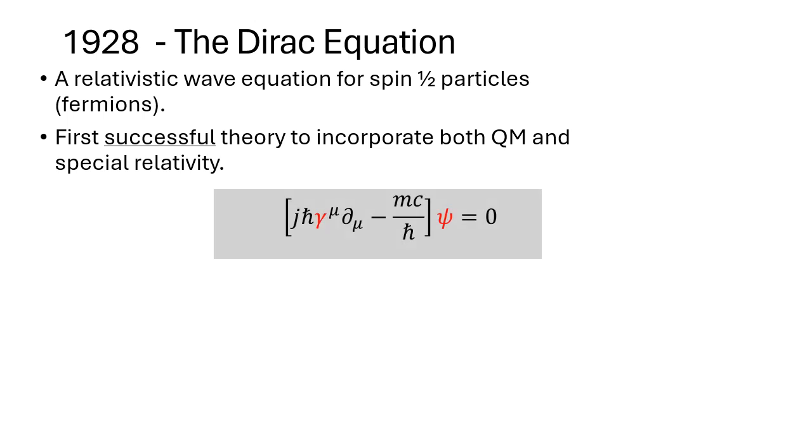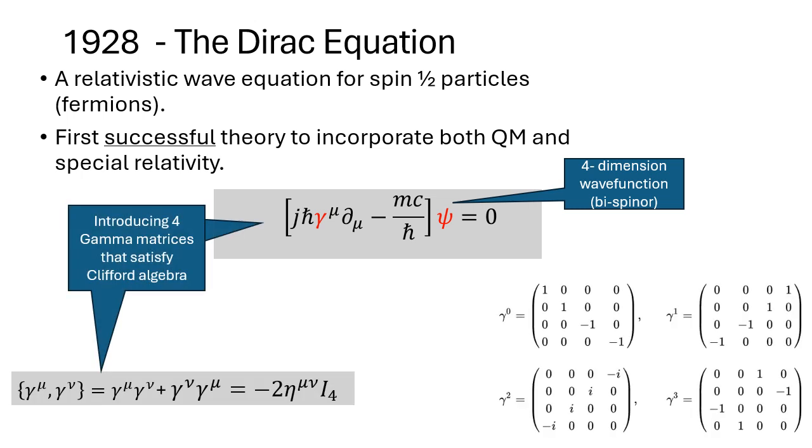In a way, the Dirac equation can be seen as a sophisticated square root version of the Klein-Gordon equation. It extends the wave function from a single dimension to a four-component vector known as bi-spinor, and introduces four gamma matrices that satisfied Clifford algebra. In the equation, the gamma matrices and the derivatives are summed by an Einstein summation convention where mu runs from 0 to 3. Unlike the Klein-Gordon equation case, the Dirac equation has only first-order derivatives, which make more sense when setting initial conditions for solving the partial differential equation.